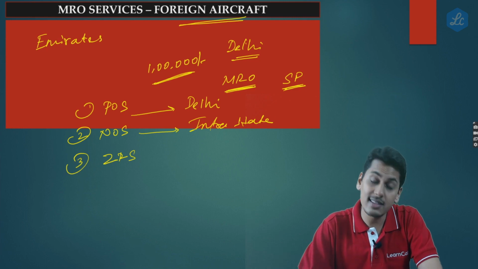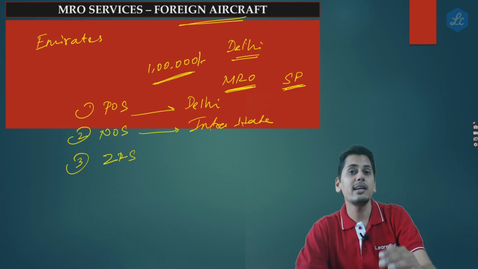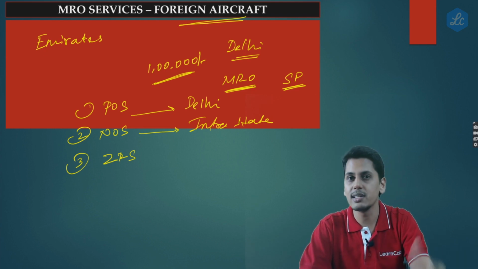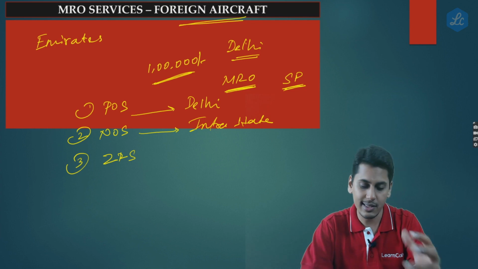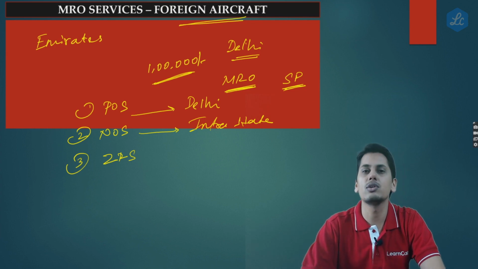So now friends, this is not a zero rated supply, because in case of zero rated supply, the place of supply should be outside India. That means when the question is whether this is a zero rated supply, the question is asking you whether this is an export of service and can the benefit of zero rating be taken.